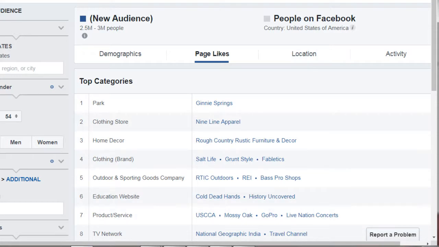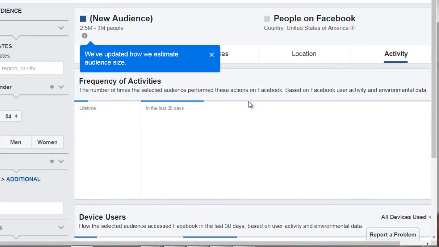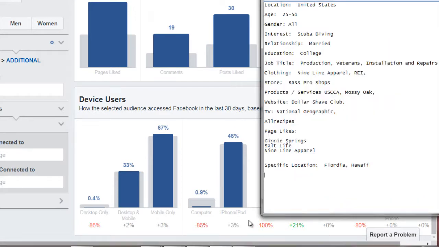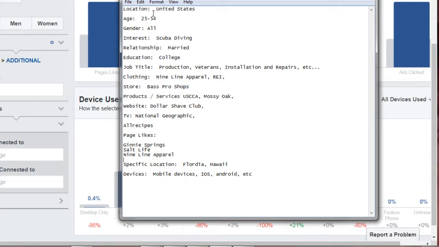Now remember, we saw location. We saw a lot of Florida and a lot of Hawaii. And in terms of activity and devices, we saw that a lot of them use mobile devices, so iPhone, Android, etc.